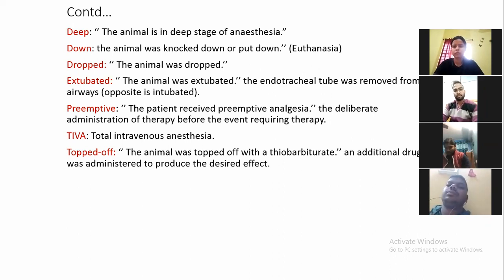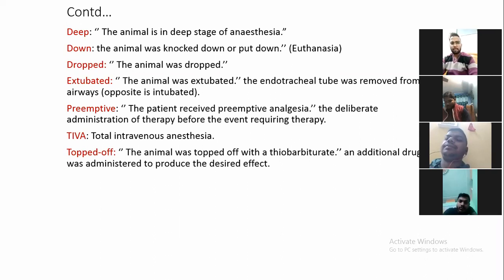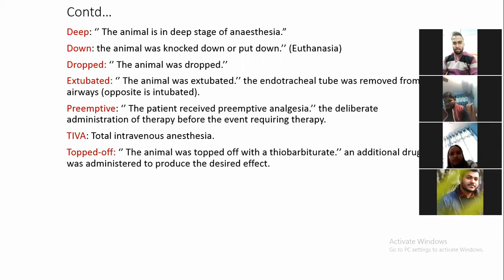जनरली हम कब एक्सट्यूबेट करते हैं, कब हम एंडोट्रेकियल ट्यूब निकालते हैं? In anesthesia, when laryngeal and pharyngeal reflexes are abolished, at that time you insert this endotracheal tube inside the trachea. But at the time of recovery, when the animal shows coughing, it means the laryngeal and pharyngeal reflexes are coming back, and at the same time we remove the endotracheal tube, and that removal is known as extubation. So this is the difference between extubation and intubation. Extubation हम लास्ट में करते हैं, intubation हम एनेस्थेसिया देने के पहले करते हैं.